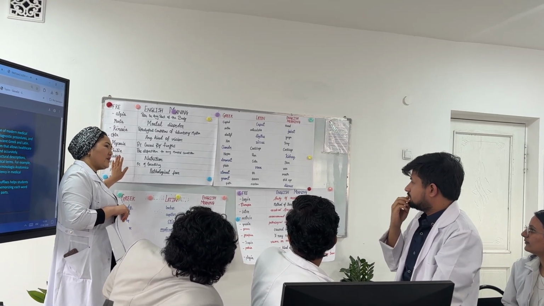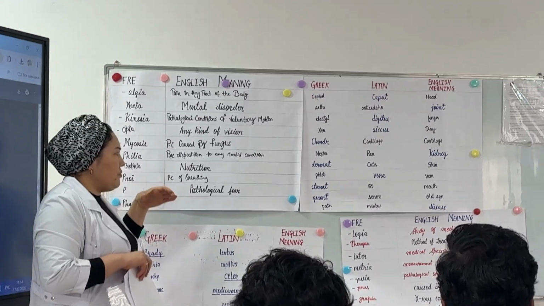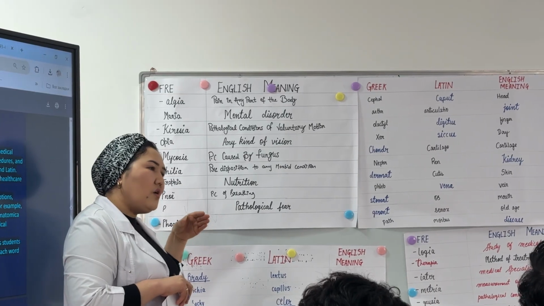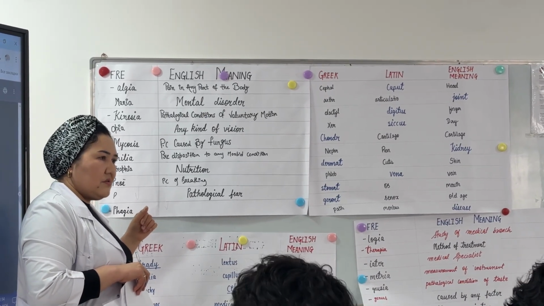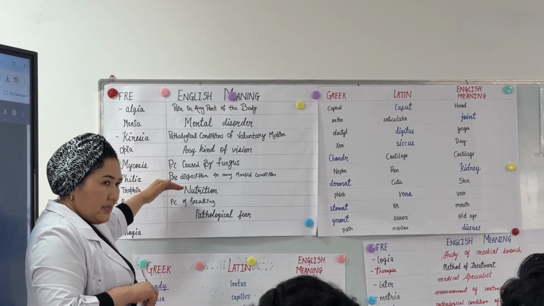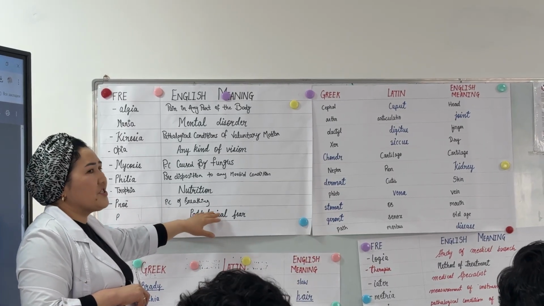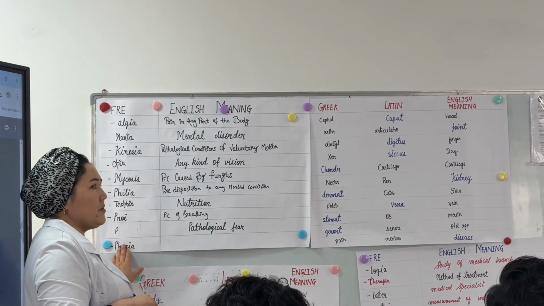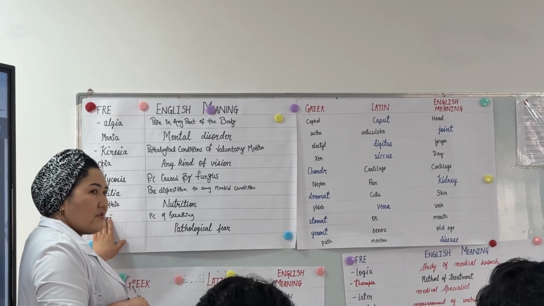But what I want to say, you guys, in that limited time, not to be fast, but you have to pay attention to the quality of your work, the correct form of the word. Okay? Actually, all these words are correct, but the final root element of this pathological fear is not given, and the meaning in English is not given of the phagia word, yeah? And this one also pronounced incorrect.